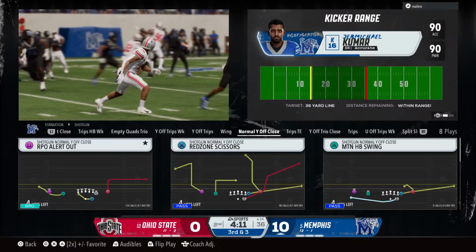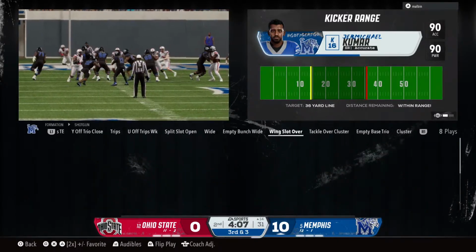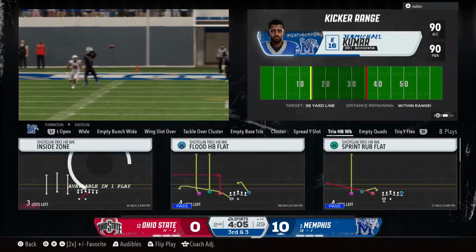Well, this is exactly what you want to see from the defense. Yeah, you give up the catch, but you're right there to be able to stop this receiver from making any yards after the catch.